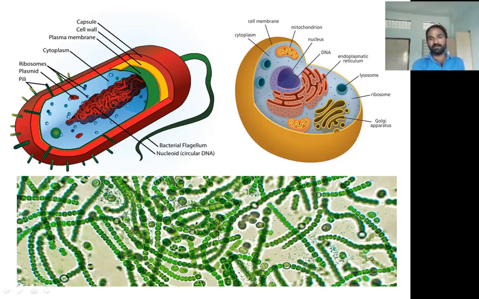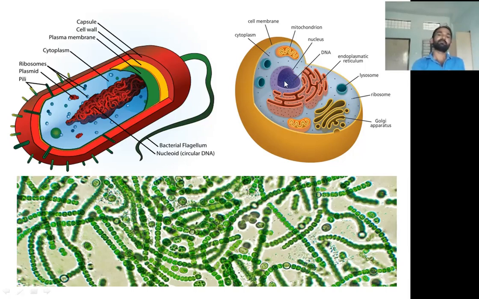So these are the cyanobacteria or blue-green algae, shortly called BGA. These are the two examples of prokaryotic organisms. Coming to the eukaryotic organisms, the plant cell and animal cell.